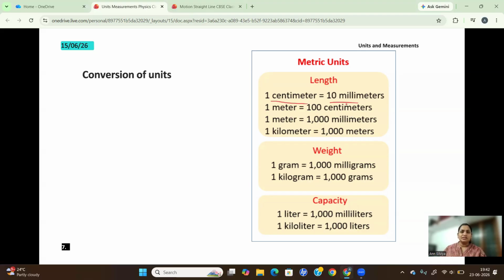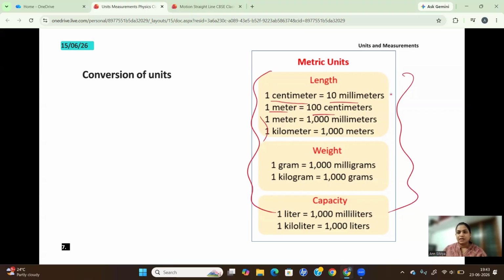That is, 1 centimeter is 10 millimeters, 1 meter is 100 centimeters. These basic conversions you'll have to memorize, because you'll have to use them in your numerical problems. These conversions are very important. These are the basic conversions, and you have several other conversions as well. So just be careful, and keep these basic conversions in mind.